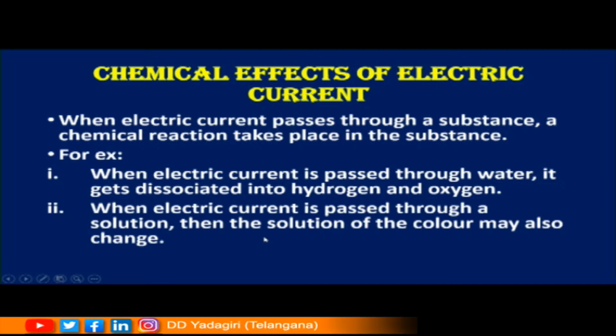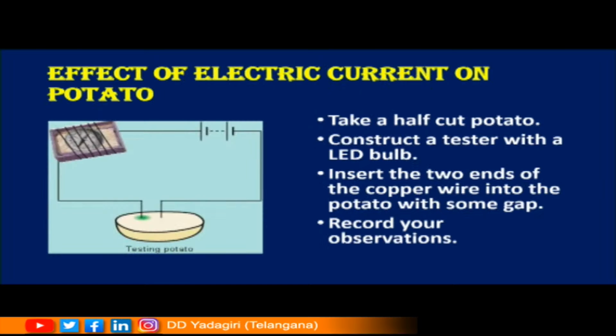So this is another example, children. When current is passed through a solution, a colored solution, then the color of the solution may also change. These are two examples of chemical effects of electric current. Children, what do you see on the screen? The effect of electric current on a potato. This is what we are going to see.